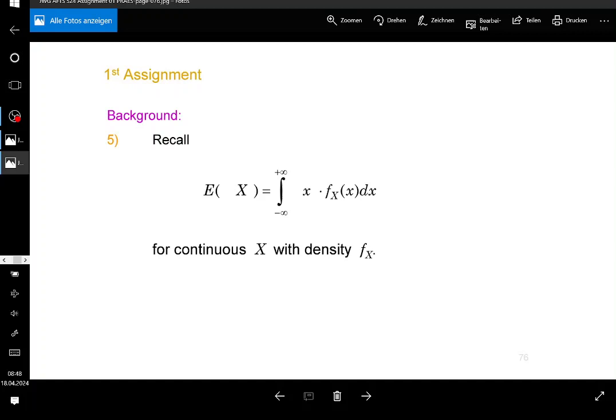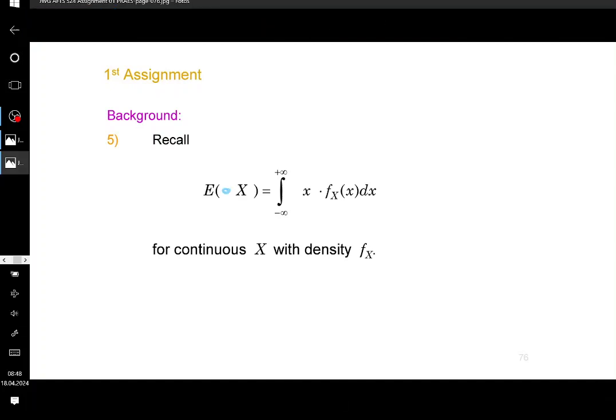Now, what you don't know is that if you apply a function to this, so let's say this is a type of regular function g, then this is going to be the expectation of g of x, and the expectation of g of x is simply the integral of g of x times the density function. So that's basically called the transformation theorem, which we're going to talk about. I will illustrate how this works in a discrete case, okay, but this is basically how it works in a continuous case.